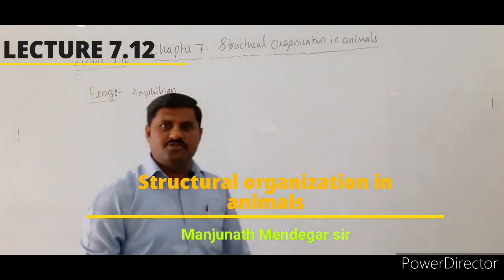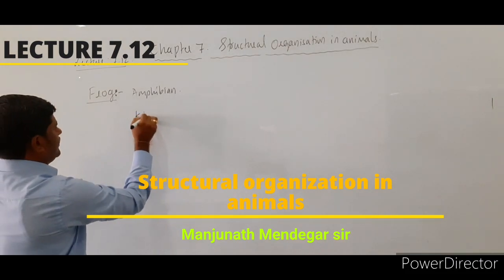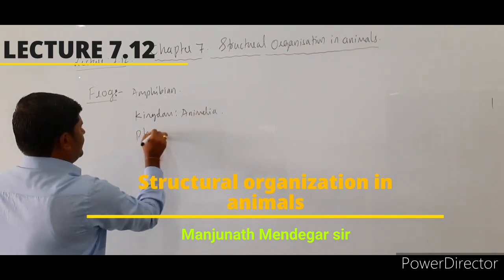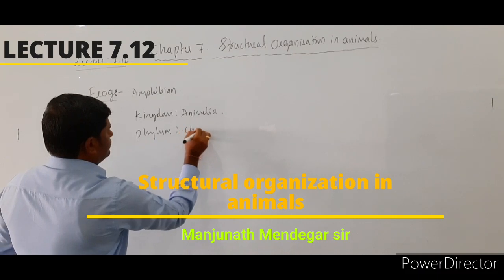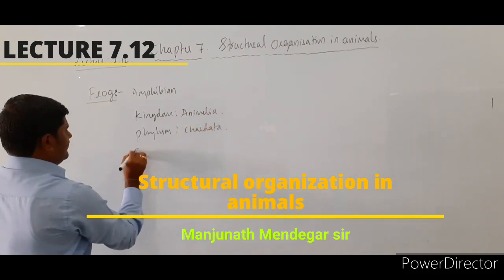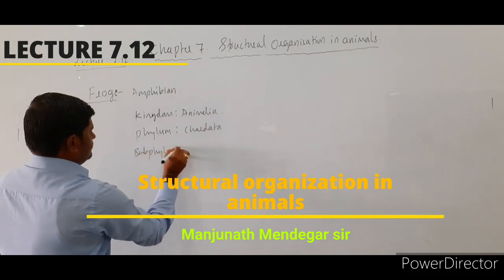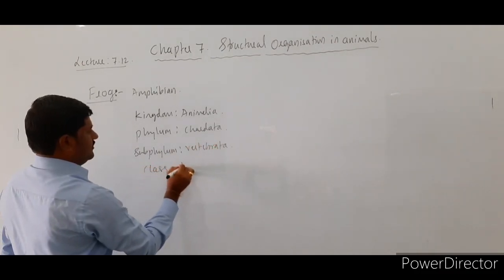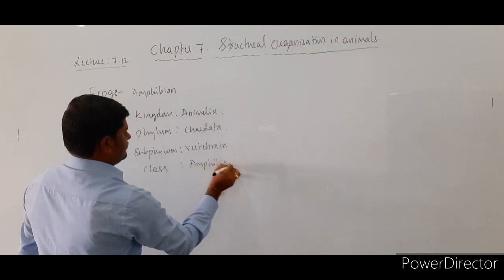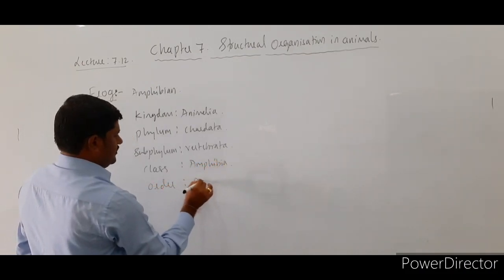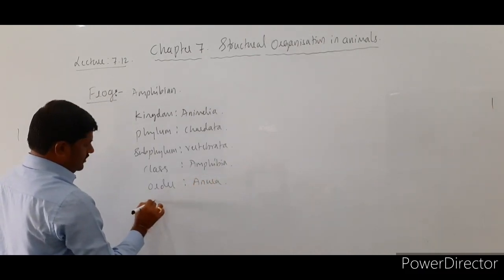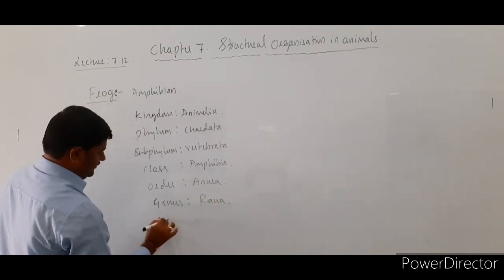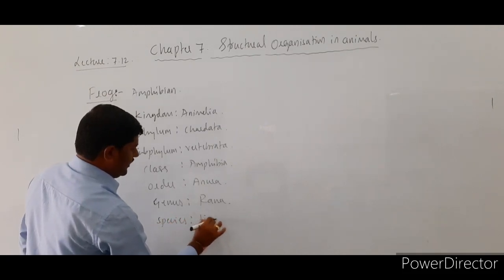Whenever we see the systematic position of this animal, it comes under kingdom Animalia, phylum Chordata, subphylum Vertebrata, class Amphibia, order Anura, and genus Rana, species Tigrina.